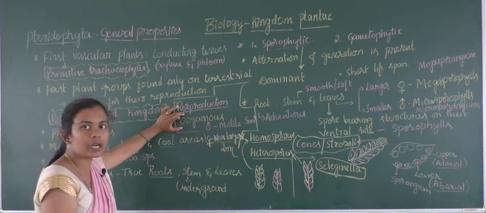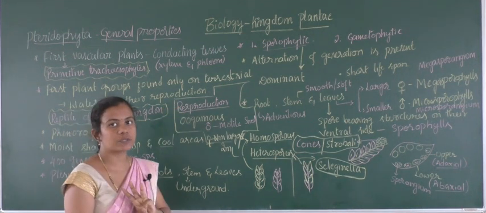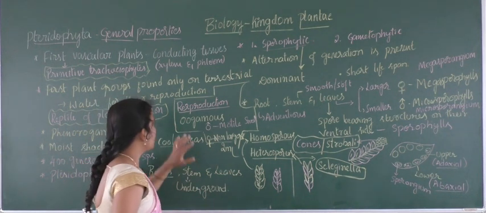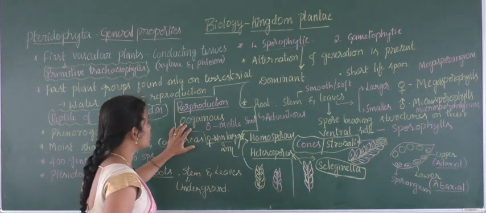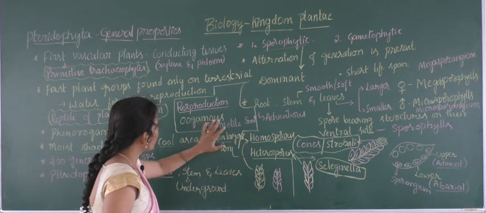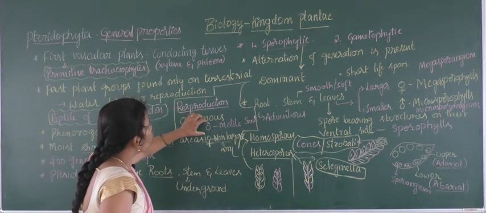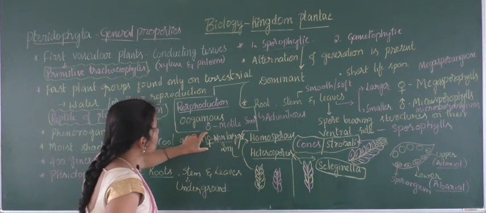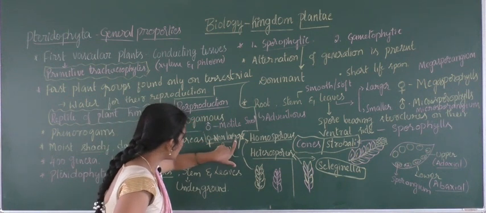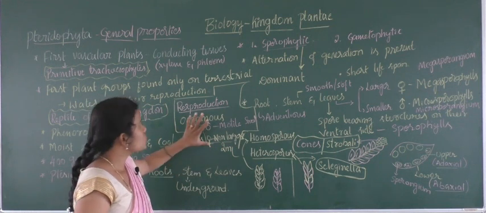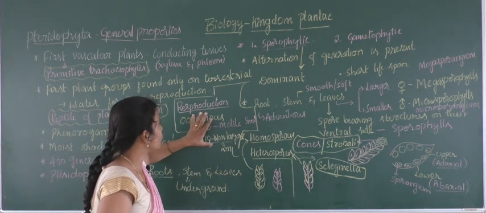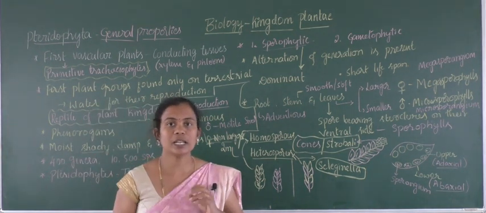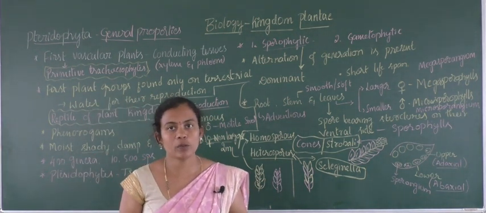we observe that sexual method is of three different types: isogamous, anisogamous and oogamous type of reproduction. But when it comes to pteridophytic sexual reproduction, it exhibits oogamous reproduction where one of the gametes will be motile, smaller and male, and the other gamete will be non-motile and larger, which is female. So these gametes fuse to form a zygote and later they develop into a gametophyte, then spore, and later a new plant body will be formed.